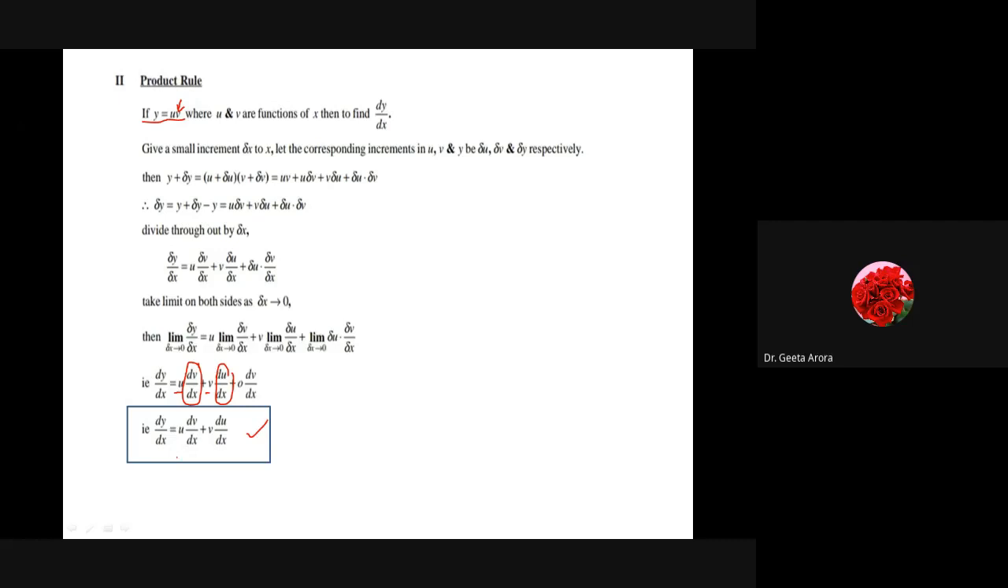We have to take the first function into the derivative of the second, plus the second function into the derivative of the first. Whenever the function is complex and written in product form, we can choose u and v and find the derivative of the parts. First we take u as a constant, find the derivative of v, then we take v as a constant, find the derivative with respect to u, and then sum them up. So this is the product formula.